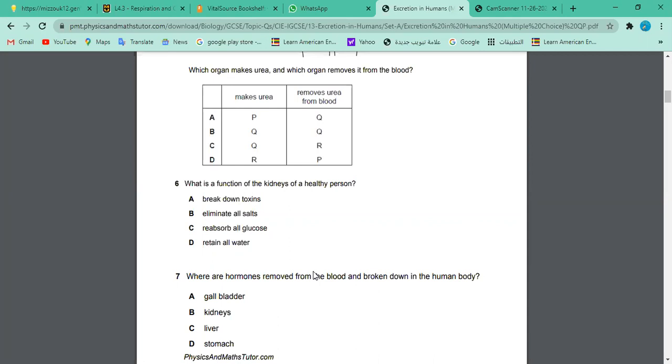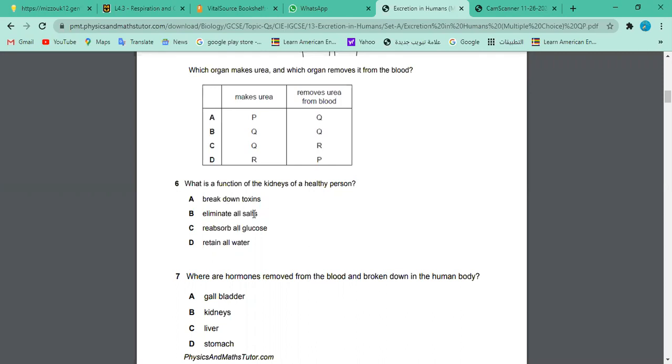Sir, I also think C, because I think breaking down of toxins is done by the liver. Breaking down toxins is done by which organ in the body? I think the liver. Liver, yes, exactly, Nabil, you got it. Excellent. The liver is responsible for breaking down toxins and metabolism, remember. Whatever is absorbed from the intestine comes through the portal vein, goes through the liver, and part of it is detoxified. You're taking drugs, eating food, many chemicals, so the kidney does not have that function. The kidney does have a little, but it's really not the major function.